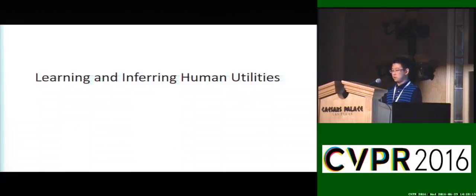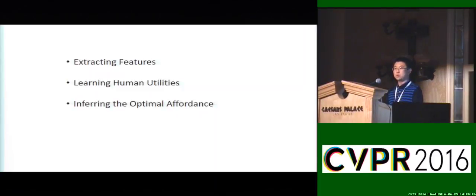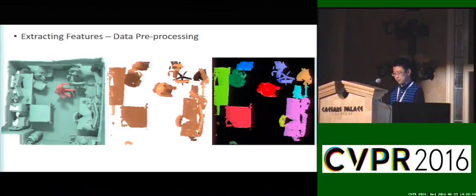In the second section, I will introduce learning and inference of human utilities based on rational choice assumptions. I'll briefly talk about the features we use, including the spatial, temporal, and the physical quantities. Then I will introduce the formulation on the learning and the inference. Given a reconstructed 3D scene, we remove the ground floor by setting a depth threshold and projecting it onto a 2D map from a top view. 3D objects in the scene are first segmented into primitives and then grouped into object segments.